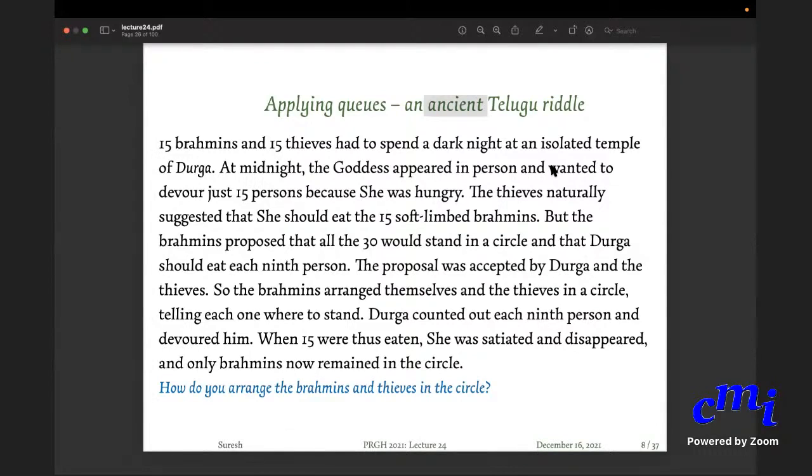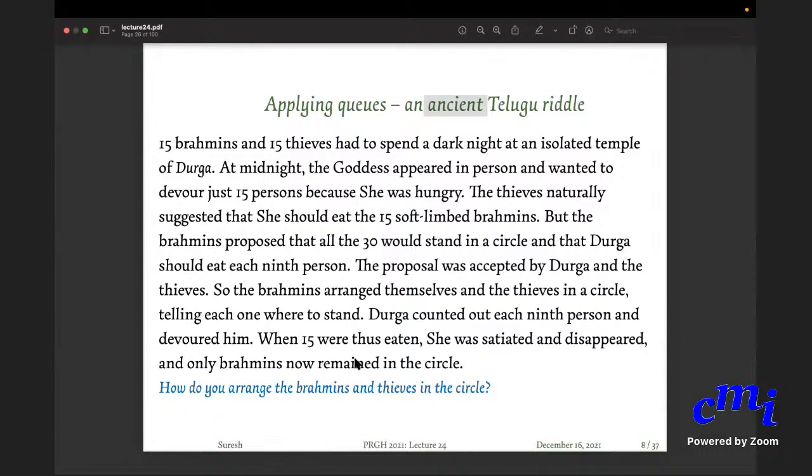Now the way the story is written, the thieves first suggest that she should eat all the Brahmins, but then the Brahmins say that all 30 of us will stand in a circle, and then Durga will eat every 9th person, and whoever survives goes away, because she will only eat 15 people. Whichever 15 survive, they will go away. They did this, and they arranged the circle in a very clever way, so that after 15 people were eaten, only the Brahmins remained. So this is the story. As you can read here. So where do queues come in here? Yeah, the story seems a little strange, right?